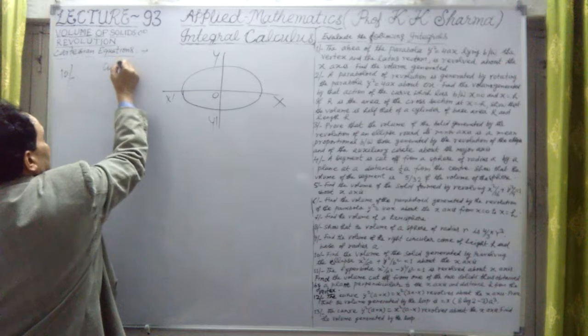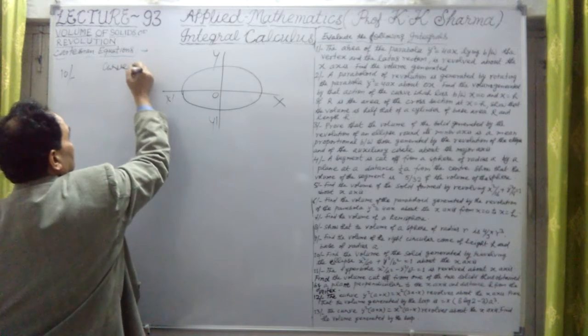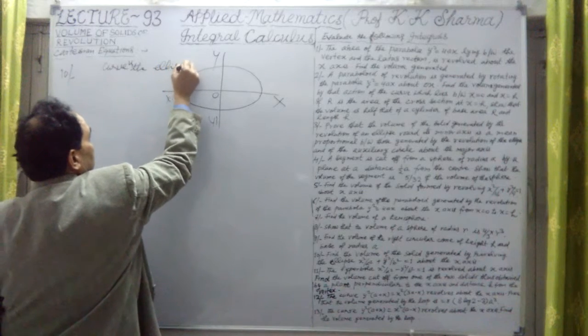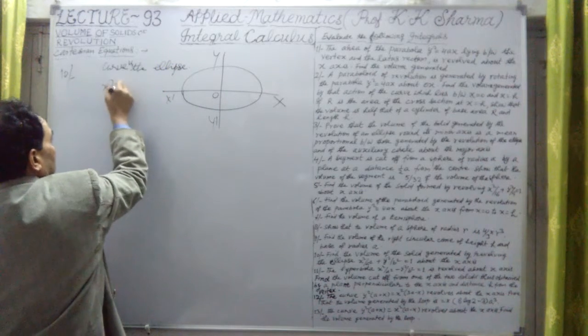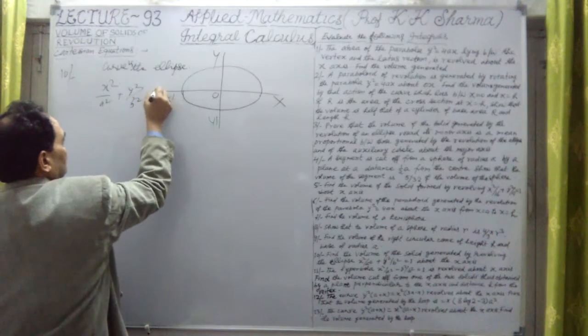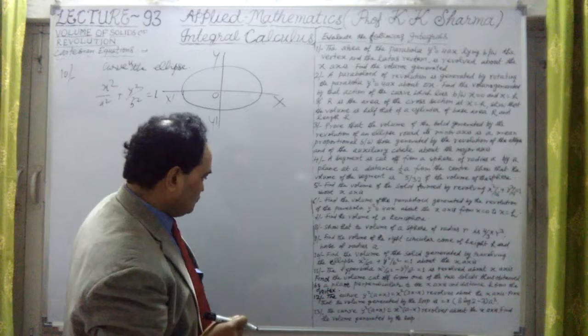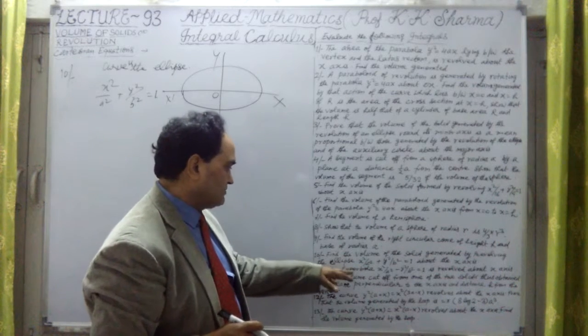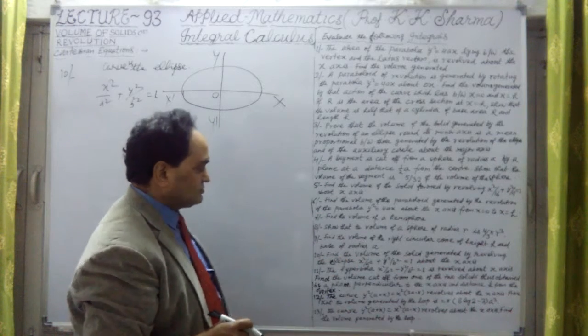The curve here is the ellipse. What's the equation of the ellipse here? This is x square upon a square plus y square upon b square equal to 1. Question number 10: find the volume of the solid generated by revolving the ellipse about the axis of x.